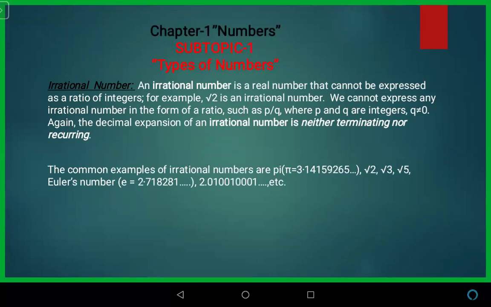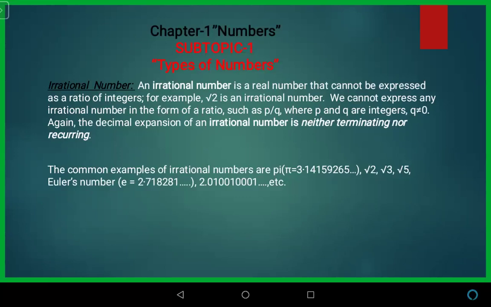An irrational number is a real number that cannot be expressed as a ratio of integers. For example, root 2 is an irrational number which cannot be expressed in the form of a ratio. So we cannot express root 2 in p upon q form. As we saw on the previous slide, rational numbers are those which we can represent in the form p upon q. But root 2 cannot be expressed in p upon q form.